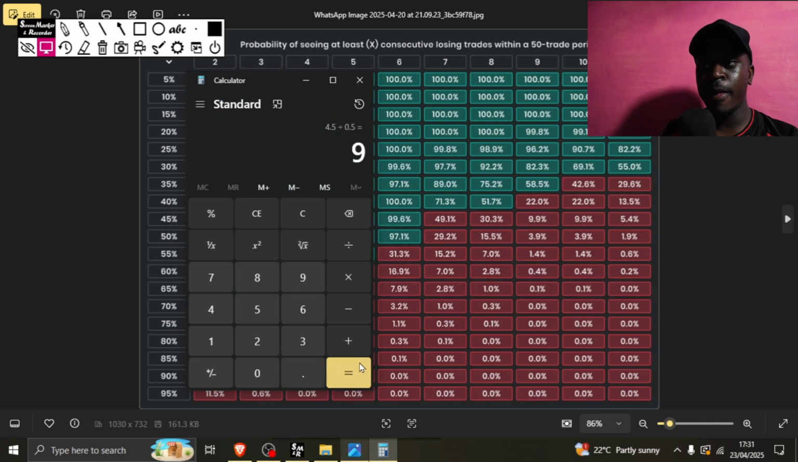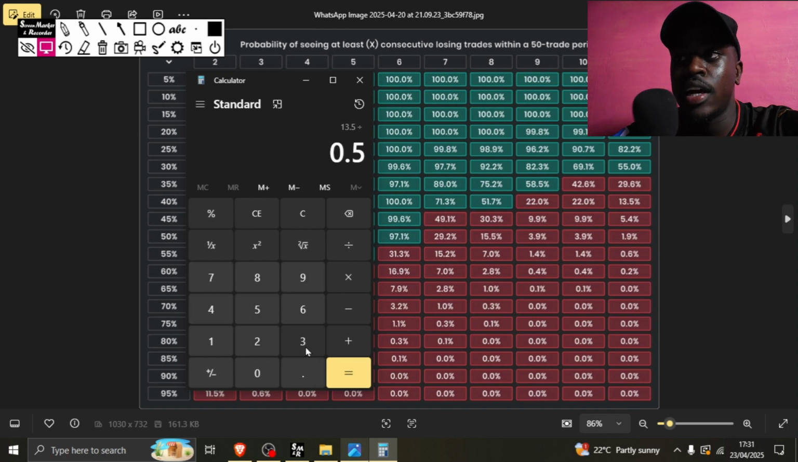Now if it's 9, you're going to do 9 plus 4.5, divided by 0.5. I know you are wondering why 0.5. It's because that's the profit we are going to make if the odds are 1.5. The number after the decimal in the 1.5 is usually the profit.